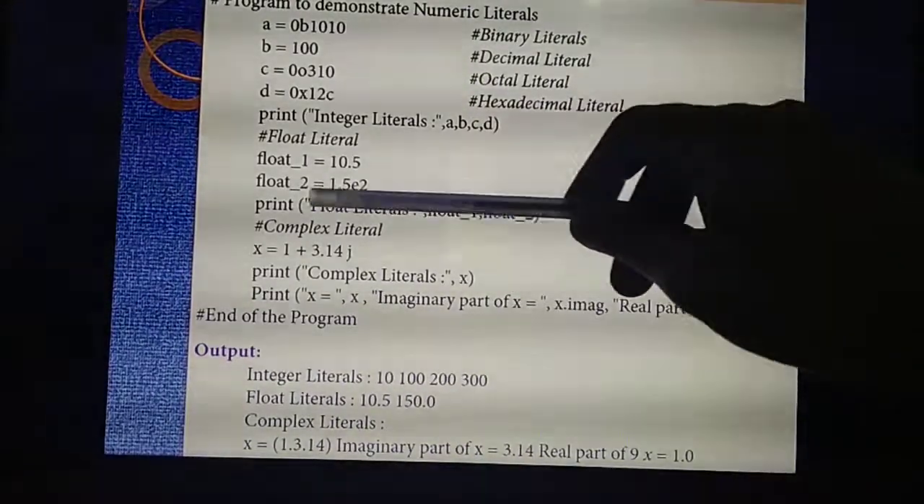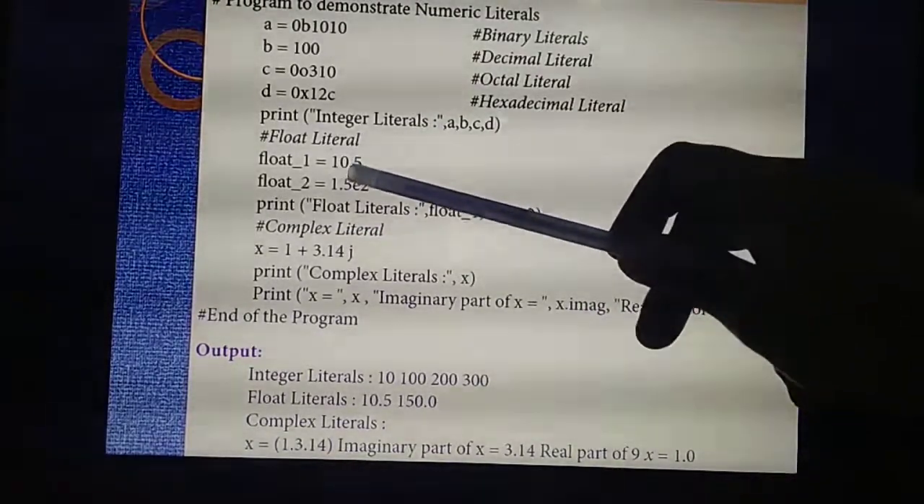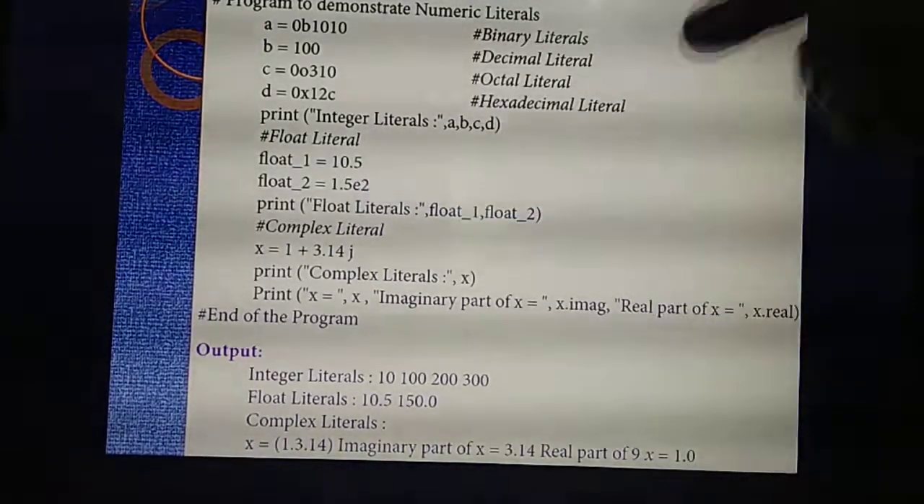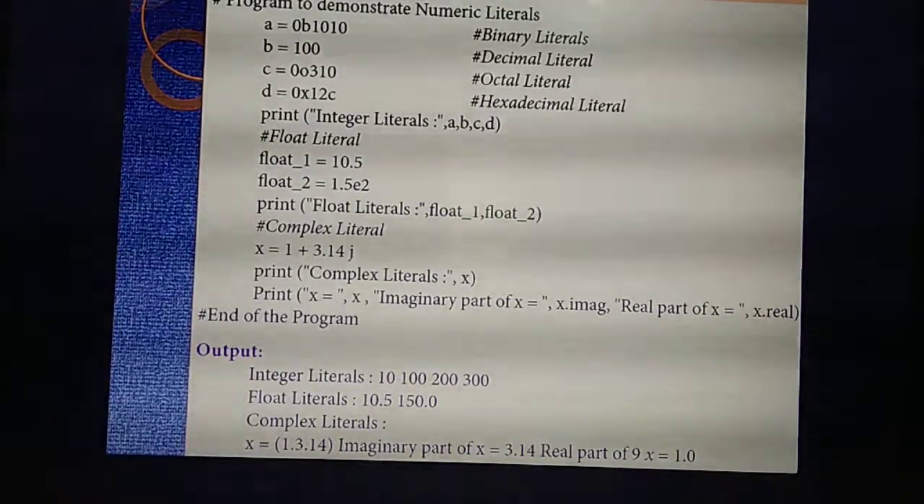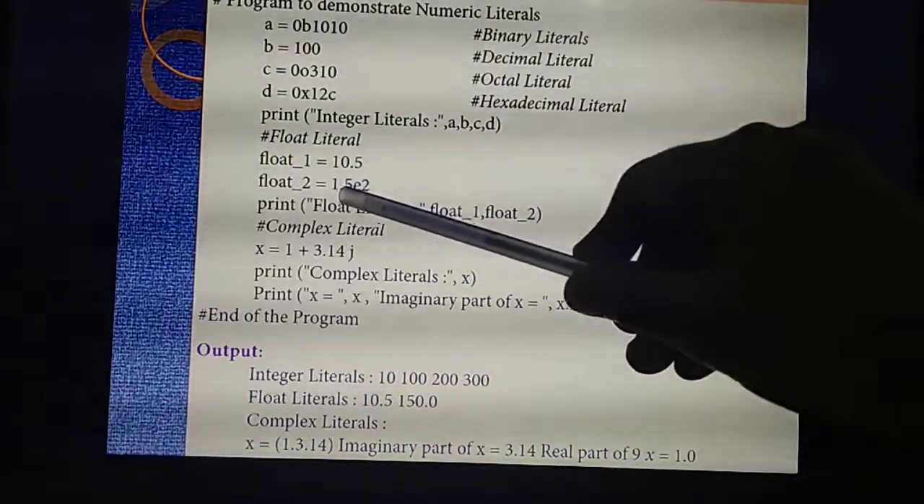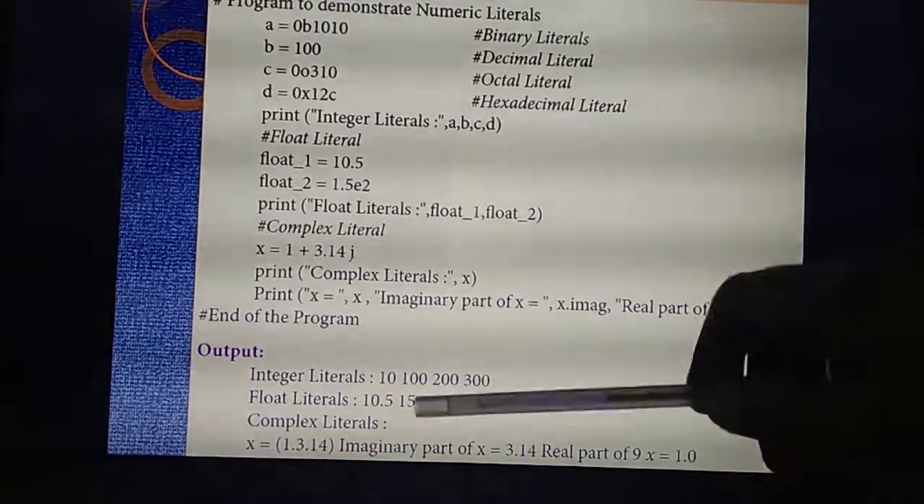Then float literal. Next line, print float literal. Float 1, what's the value? 10.5. Then float 2, 1.5 e2. That means exponent. You need to shift the point 2 places. How many places do you need to shift? So 150.0. That is e2, point-wise.